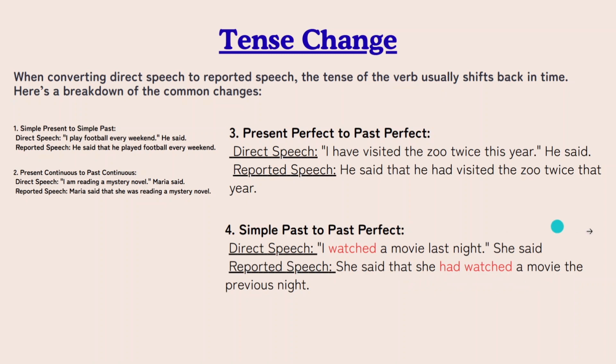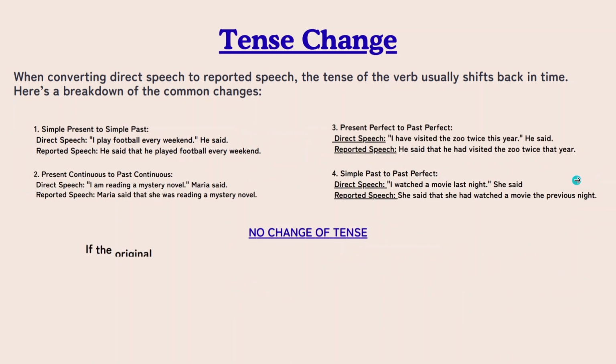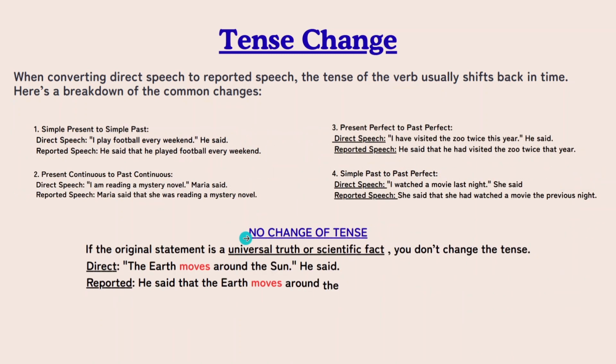So that is all about the tense change, but keep in mind that there would be no change of tense if the direct speech is a universal truth or a scientific fact. You do not change the tense. So "The earth moves around the sun" is the direct speech and this is a universal truth. So you don't say that the earth moved because it still moves around the sun. So don't change it. Or any scientific fact, this particular rule is applicable for that also.